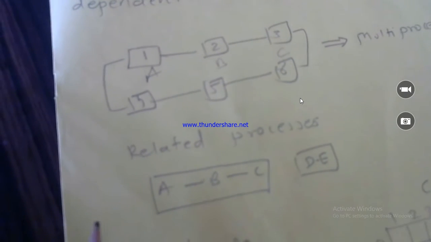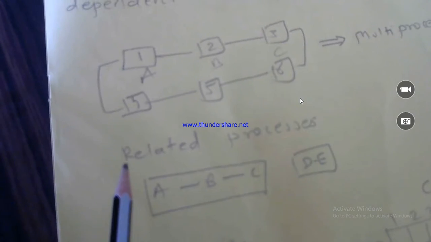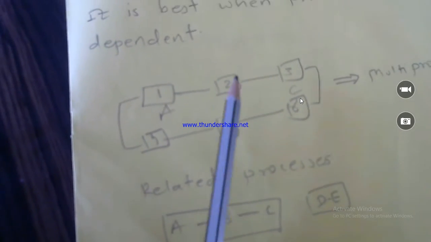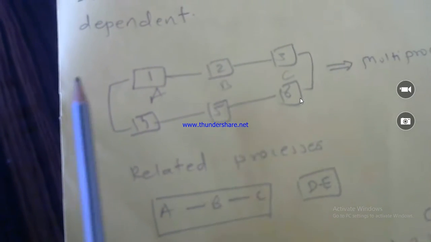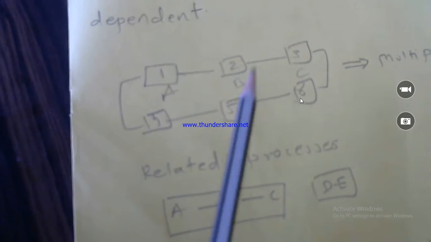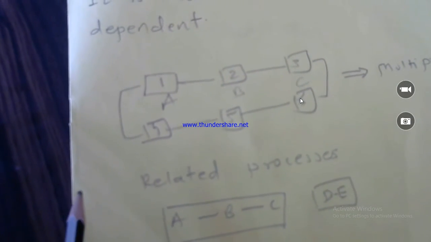As they are dependent on each other, only when the 3 processors are ready will A, B, C get executed. Otherwise they will not get executed, right?